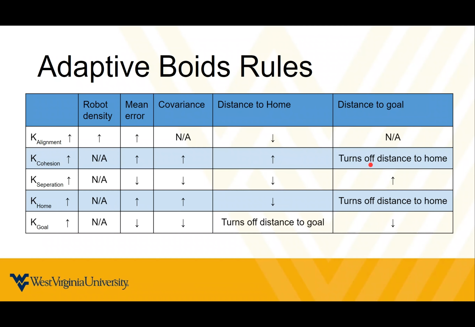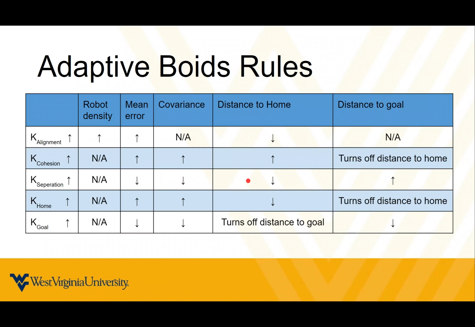Note that the distance to goal portion for cohesion will actually turn off this home portion if it's near the goal, allowing the robot to head towards the goal if it is close to it. First, we wanted separation to increase, kind of inverse to cohesion, where the mean error and covariance were low. That way they could just head directly towards their goals and separate from other groups.